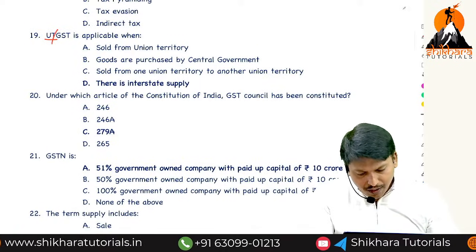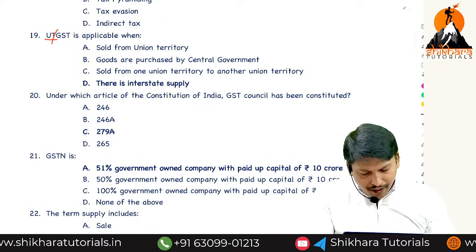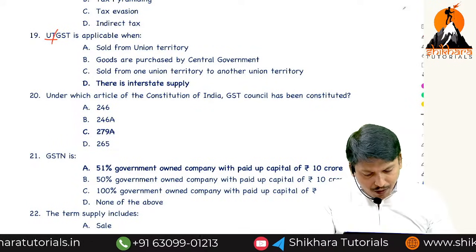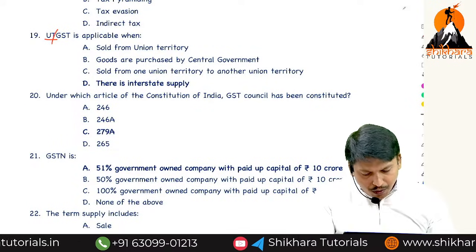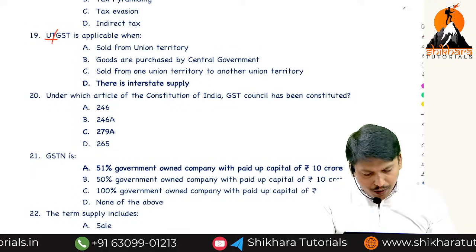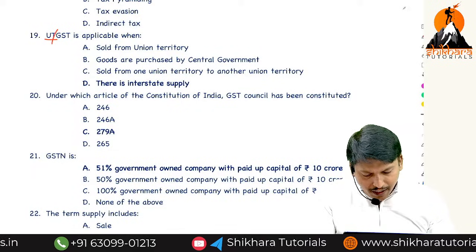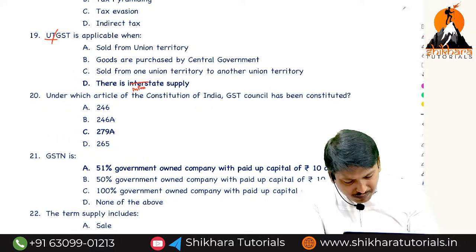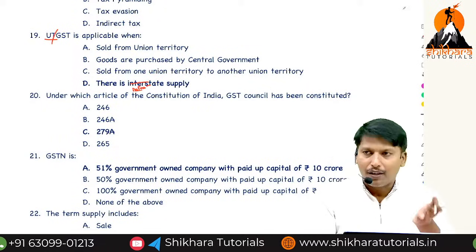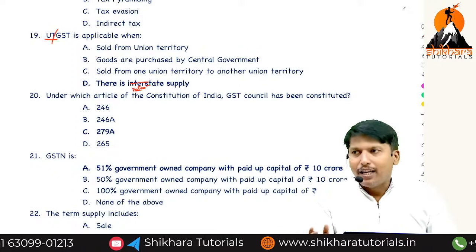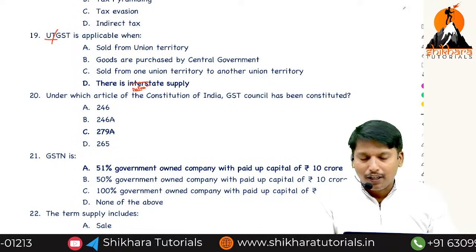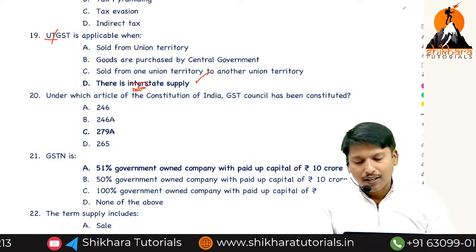Okay, wait. Goods sold from a union territory, purchased by the central government, sold from one union territory to another union territory. Take it as intra-state supply. It was a print mistake. Even your ICA book being released has many mistakes like that. We rectified it. So it is an intra-state supply.